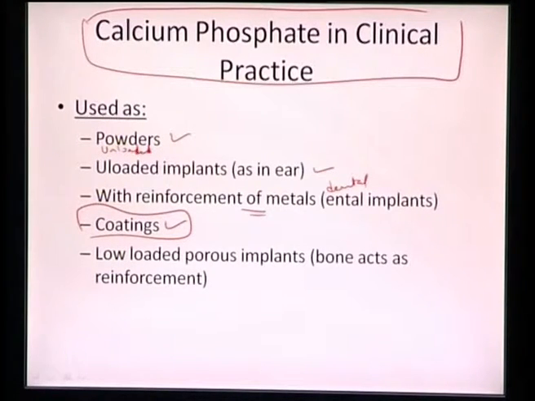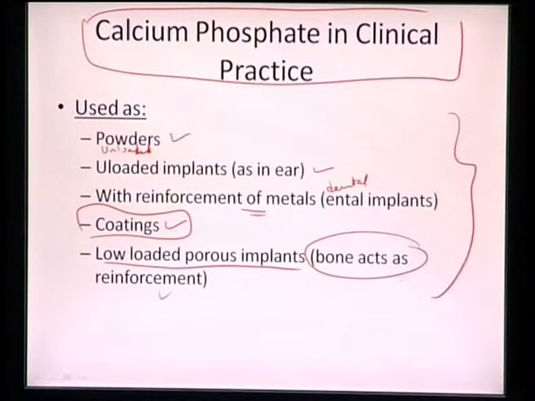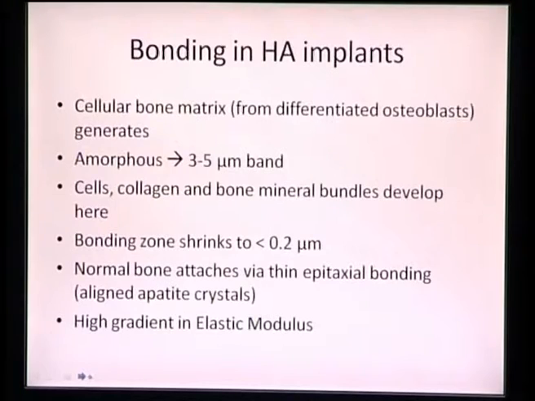And they can also be used as low loaded porous implants. So bone itself will act as a reinforcement. So those are the several uses of calcium phosphate: they can be utilized as powders or unloaded implants, or with reinforcement of metals, or as coatings, or low loaded porous implants where the bone itself will act as a reinforcement of these particular materials.